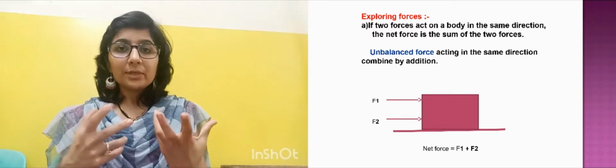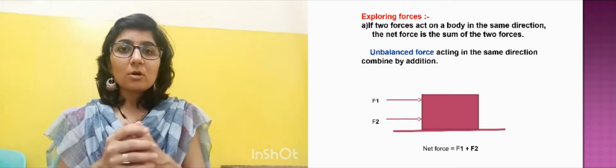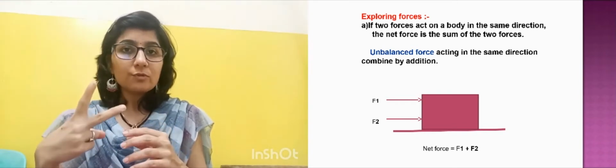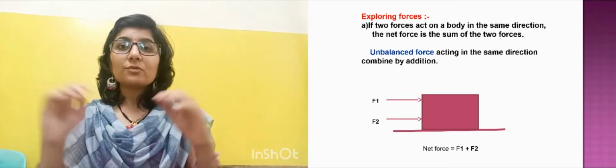So suppose there is a rectangular box and you are giving two forces to it, but you are giving both the forces from the same side.